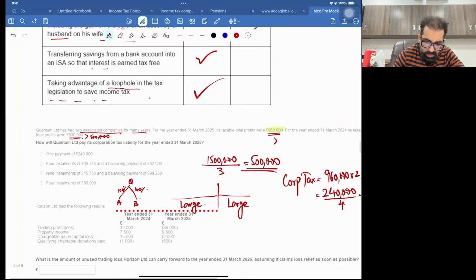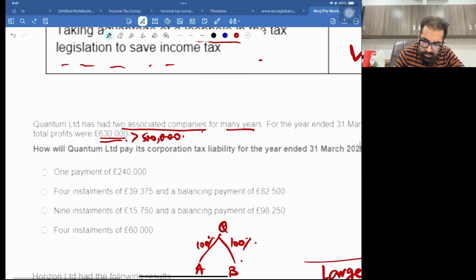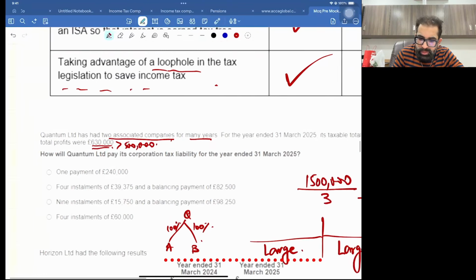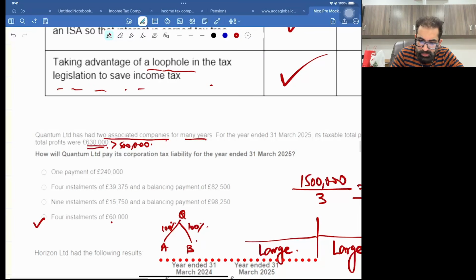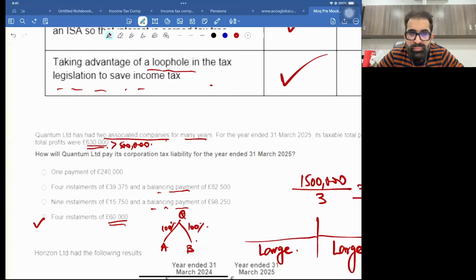So the answer to how Quantum Limited pays its corporation tax liability for the year ended 31st: 4 installments of 60,000 each. This is the answer, right? See, they are making you fool. This balancing payment word is not for companies, it's for individuals.